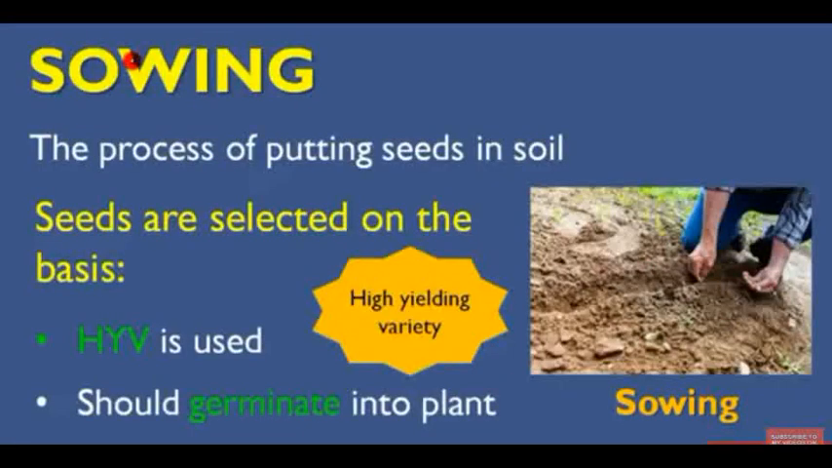The second agricultural practice is sowing. The process of putting seeds in soil is called sowing. Here the very important thing is we need to select the healthy seed. That means high yielding variety, HYV, is used to select the healthy seed. We can select healthy seed by putting the seeds in water. If the seeds are sinking in water, it is healthy. If the seeds are floating in water, it will be unhealthy seed.